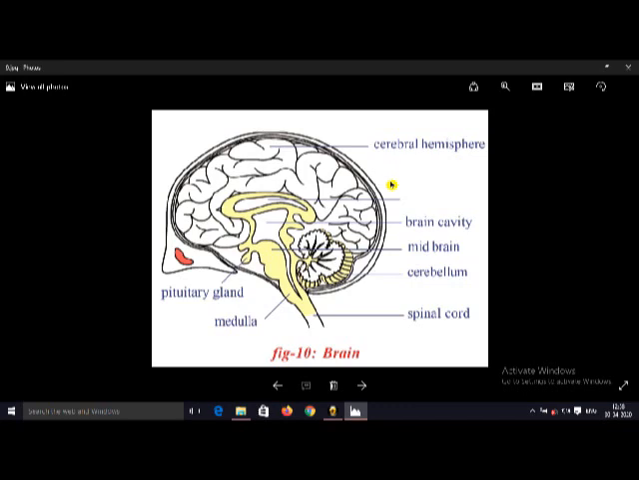Different parts in the brain perform different functions. Actually, the brain is a very important organ. It's the control unit in our body, and the biggest part in the brain is the cerebrum. This cerebrum is divided into two cerebral hemispheres. In our brain, two cerebral hemispheres are there.